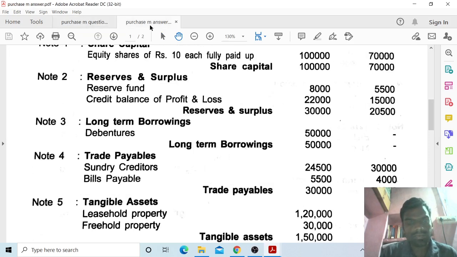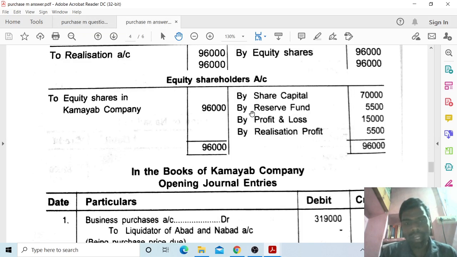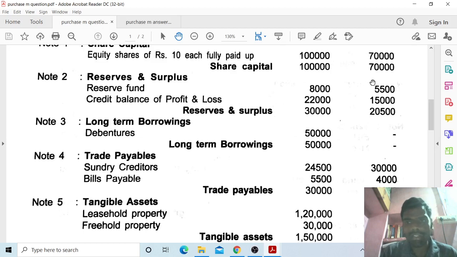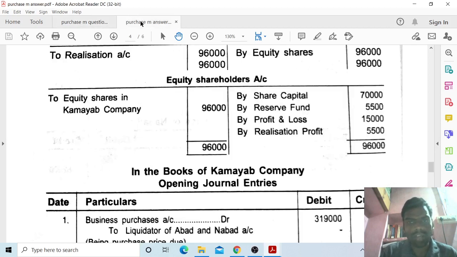Next, by shareholders account debit, by reserve fund account debit, profit and loss account debit, by realization profit debit to equity shareholders account. So I have to take share capital 70,000 and reserve fund of NABARD Limited 5,500. You have to take 5,500.